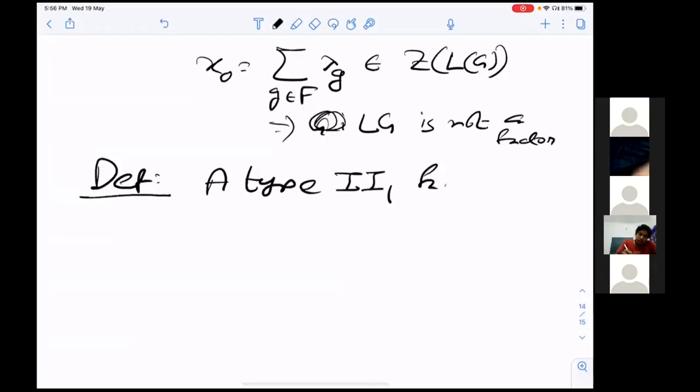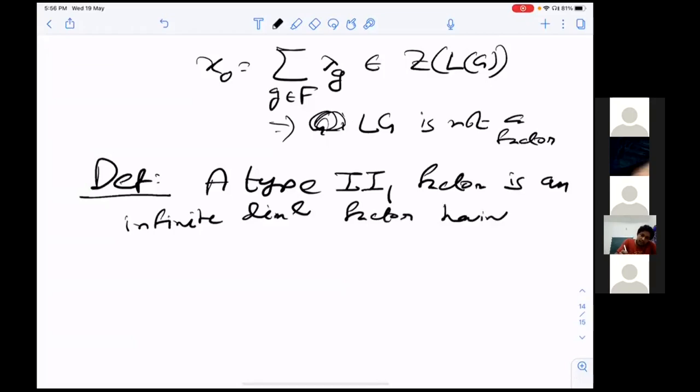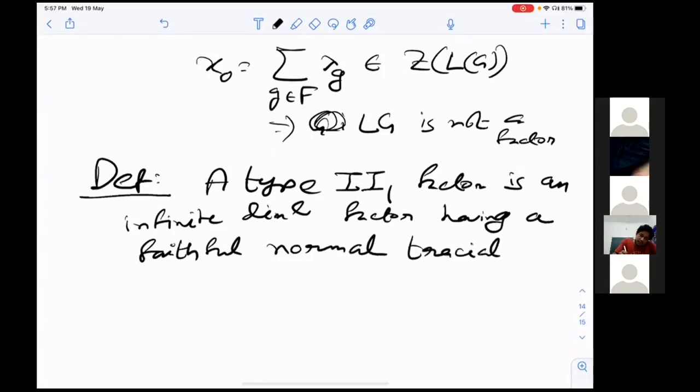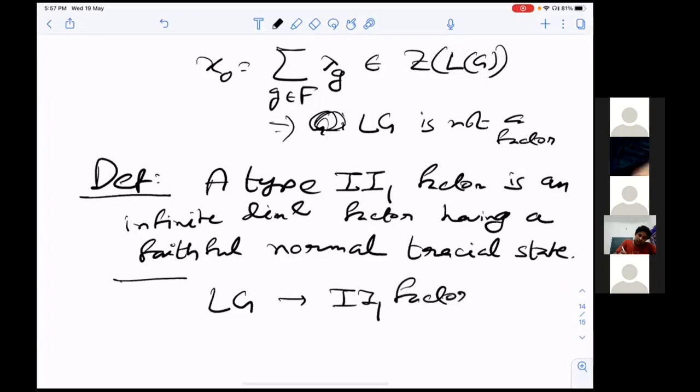So a type II-1 factor is an infinite dimensional factor having a faithful normal tracial state. So what we have proved is that LG is an example of a type II-1 factor.